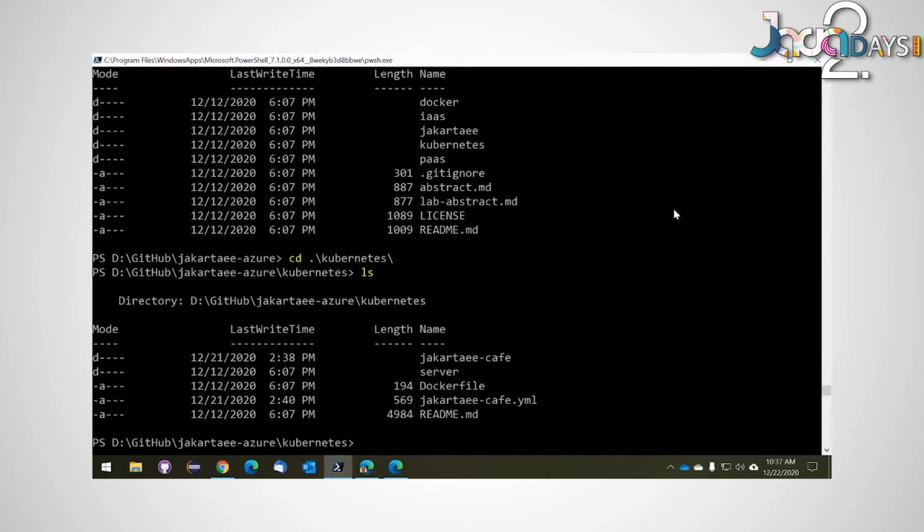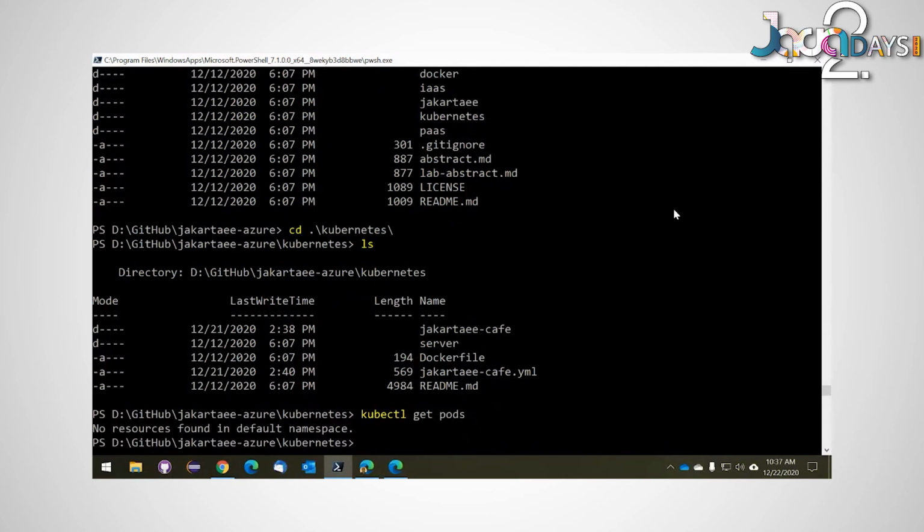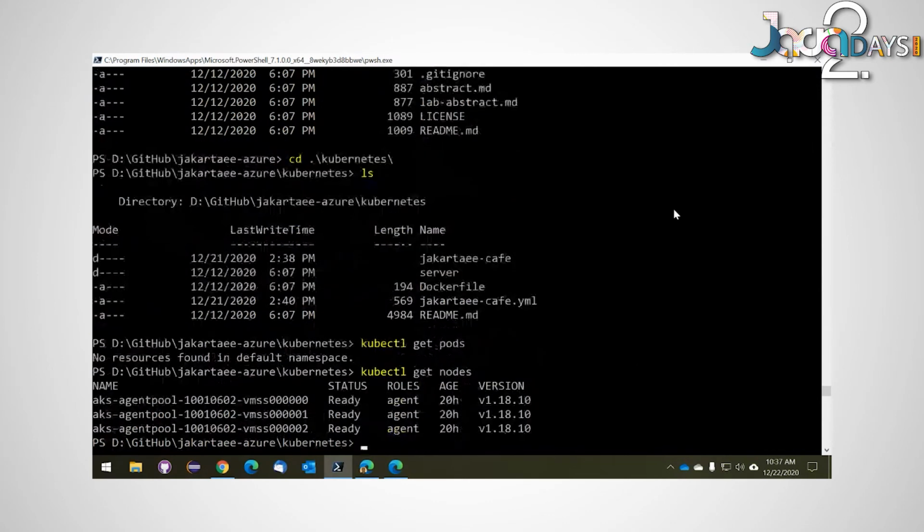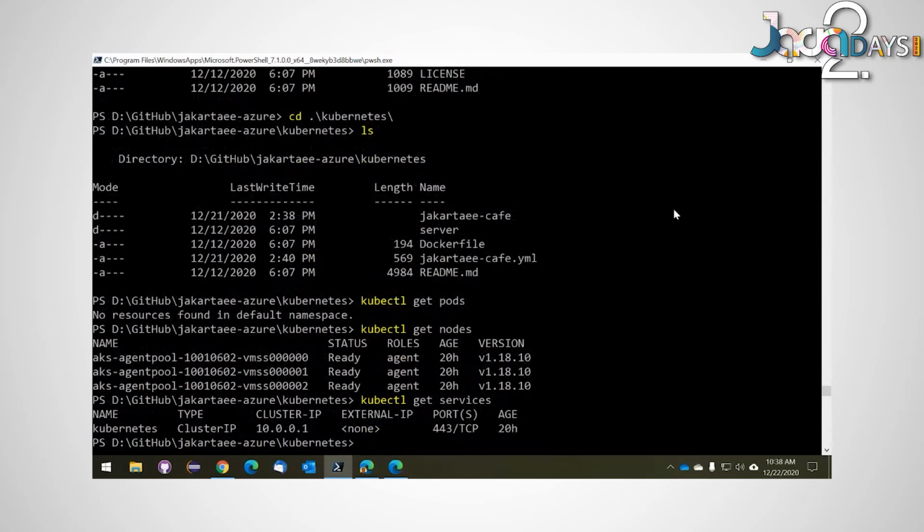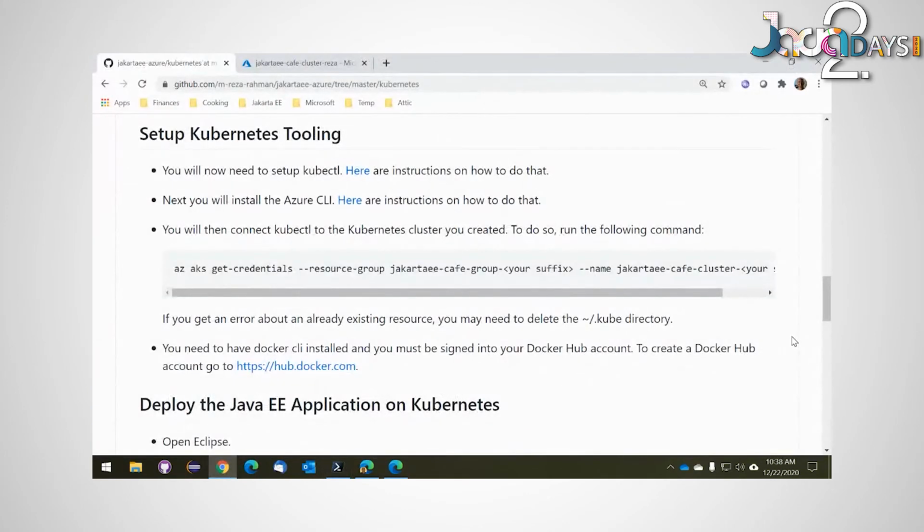So let's say kubectl get pods. And I don't have any pods running right now. I do have a couple of nodes allocated. Okay, so I have 3 machines. Basically, you can think of them as virtual machines allocated and ready to go. So these are my nodes. I should not have any services right at this moment. Okay, so there's no services except for Kubernetes itself. Kubernetes itself is a service, and it always runs on each Kubernetes cluster. So that's what's going on. So basically, this is a clean install of Kubernetes right at this moment.